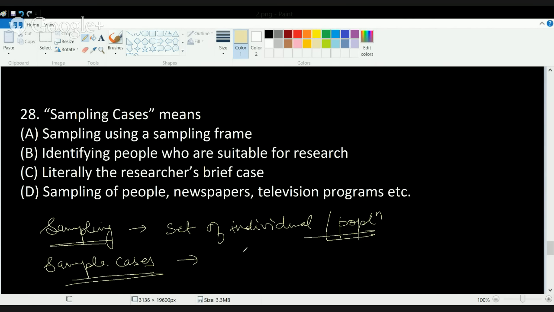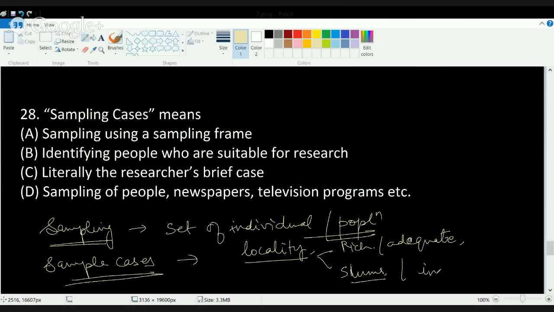So I'll be covering each and every locality: the localities that are rich or have adequate supply of water, and the localities that are not rich, or I could say the slums of the region, that do not have adequate supply of water. That would be my first criterion.